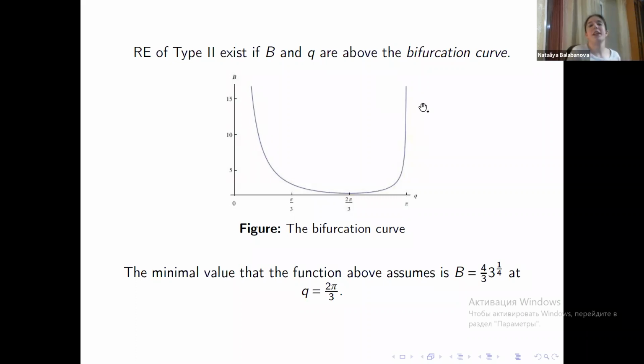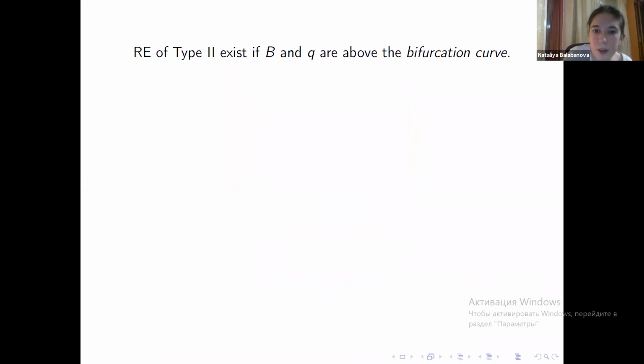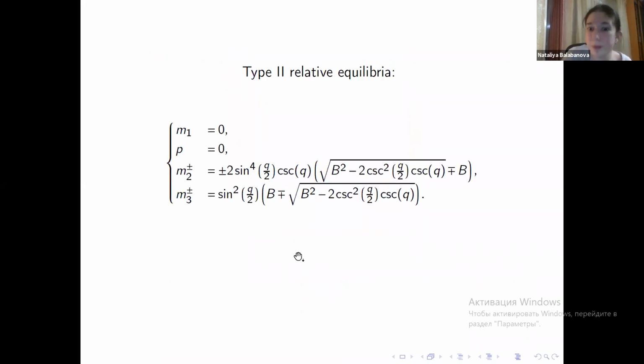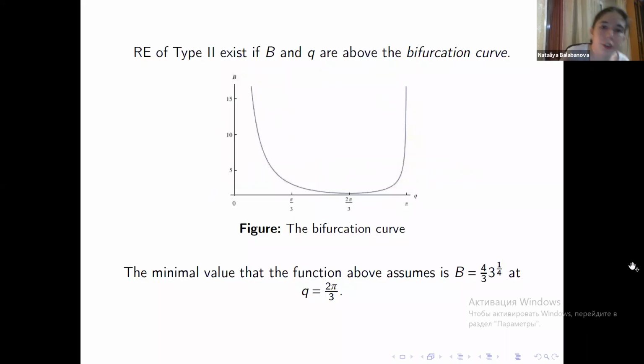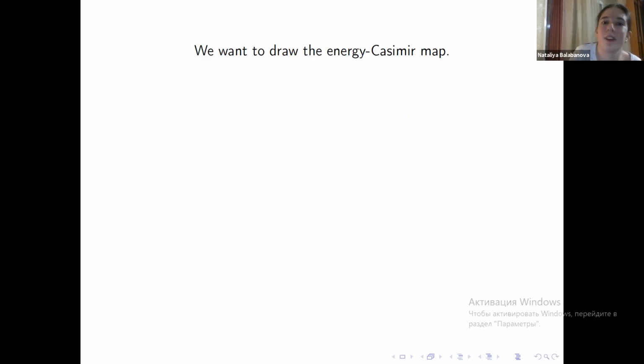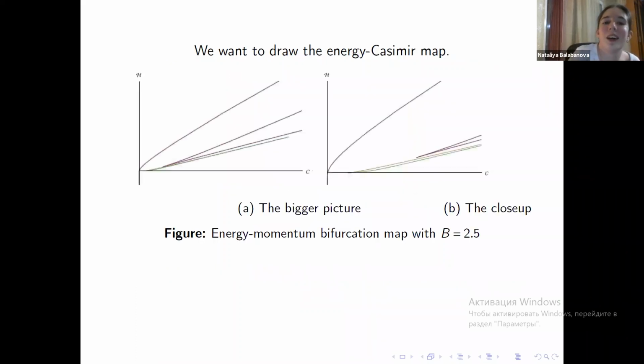And here, strictly above it, we will have two different relative equilibria of type 2. But on the bifurcation curve itself, these two solutions will coincide. So they will merge, and I'm using this term quite loosely, into one relative equilibrium. The minimal value that this function assumes is at Q equaling 2 pi over 3, with B being 4/3 times 3 to the power of 1/4. And I will mention this quite a few times in the future.